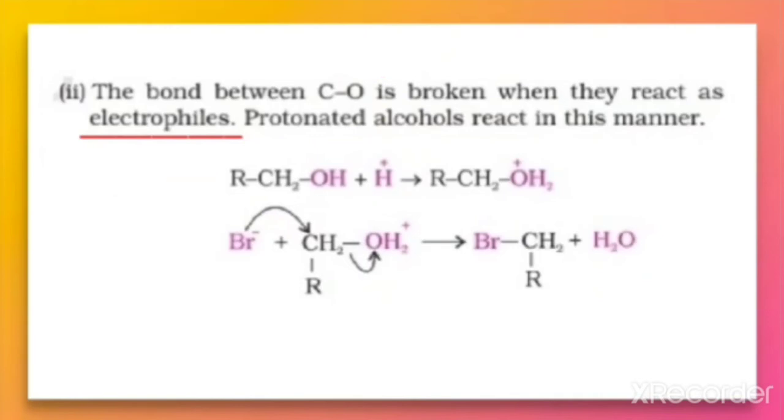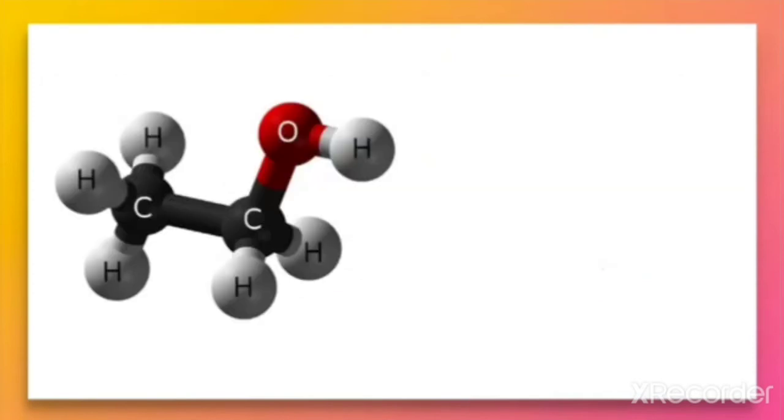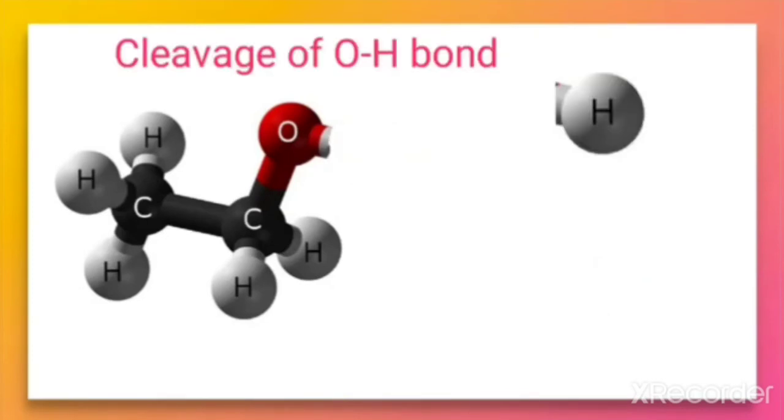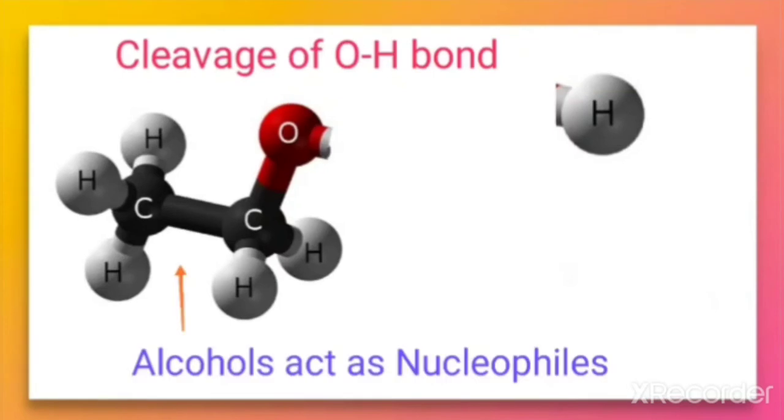On the basis of this, we can say that as alcohol has two polar groups, OH polar group and CO polar group, by the cleavage of OH bond, in such type of reaction alcohol acts as a nucleophile.